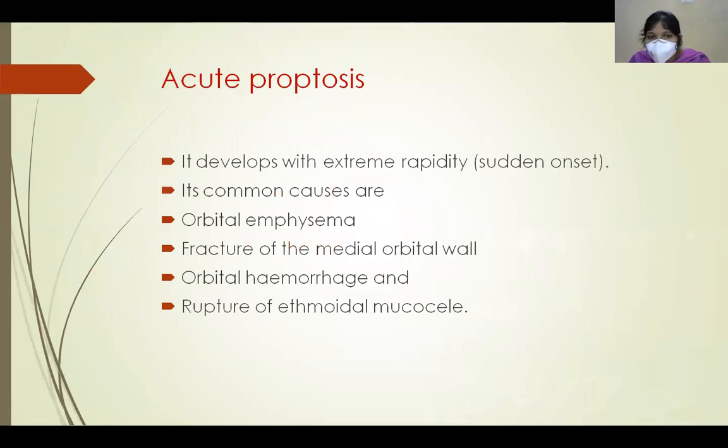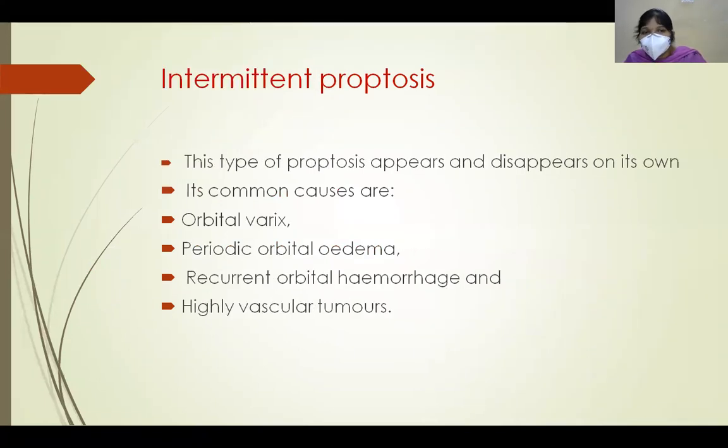Next, coming to acute proptosis. The term acute indicates it occurs with extreme rapidity or sudden onset. So what are the common causes of acute proptosis? These are orbital emphysema, retained orbital hemorrhage, fracture of the medial orbital wall and rupture of the ethmoidal mucocele. Next, coming to intermittent proptosis. Intermittent means it appears and disappears on its own. The common causes are periodic orbital edema, orbital varix, recurrent orbital hemorrhages, and highly vascular tumors.